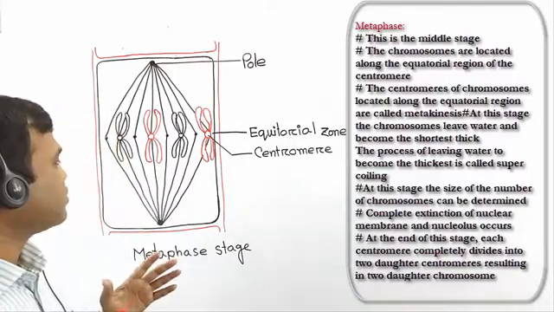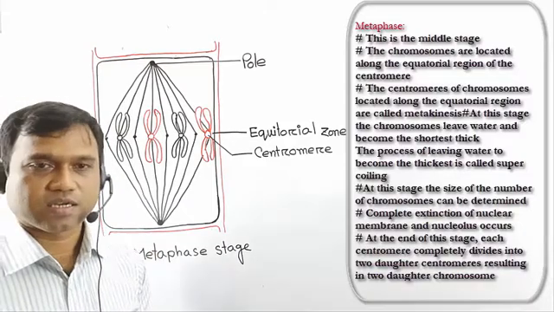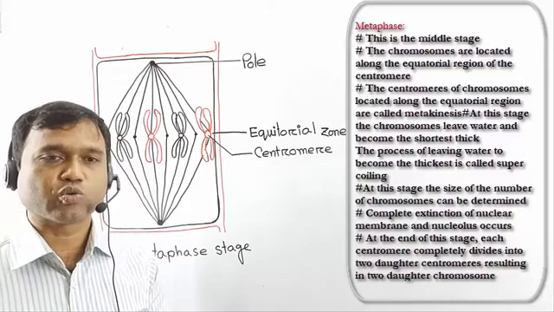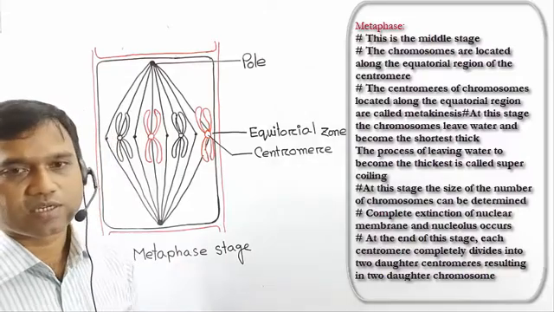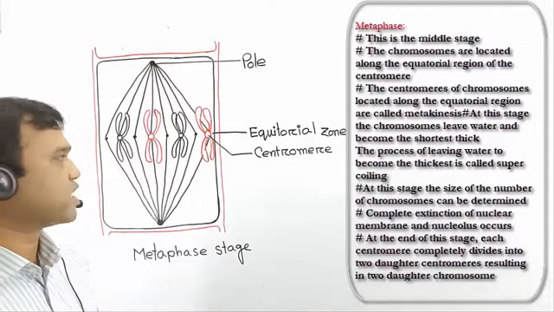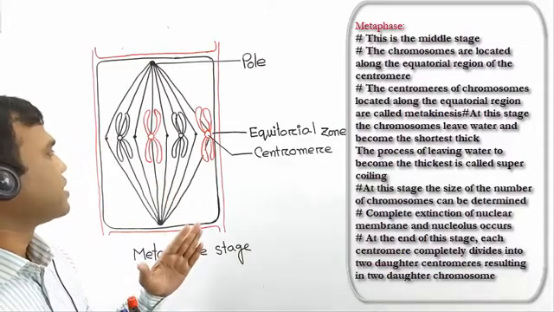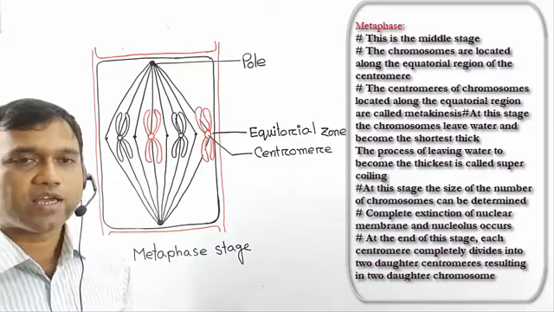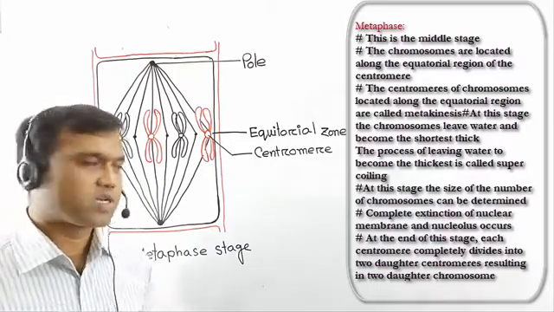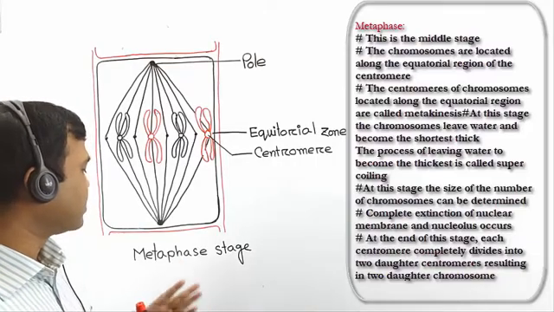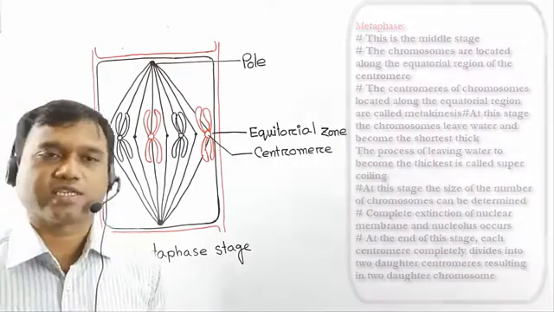At the end of this stage, each centromere completely divides into two daughter centromeres, resulting in two daughter chromosomes. That means the centromere divides and produces two daughter chromosomes from a mother chromosome. These characteristics are found in the metaphase stage.